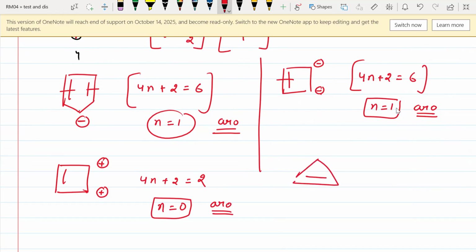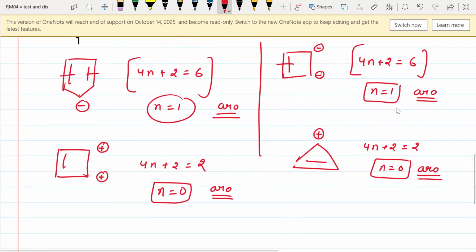One more example. This is a three-membered cyclic ring. It is cyclic, and it follows the second and third conditions as well. Again, 4n plus 2 is equal to 2, n is equal to 0. That means it is an aromatic compound.